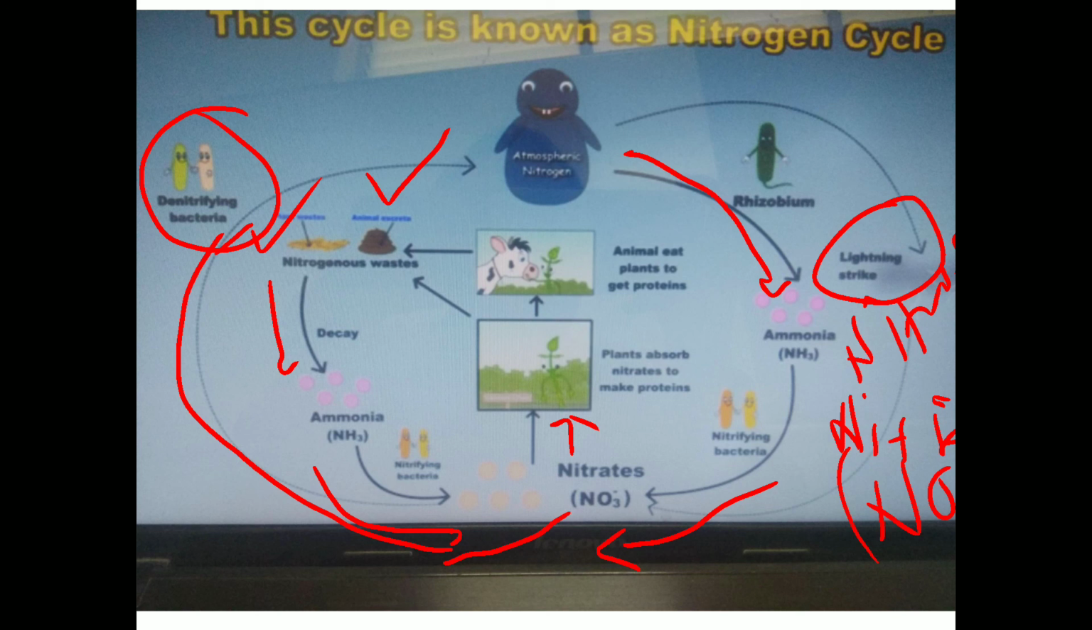If any difficulty arises from that topic, please ask me on my personal WhatsApp number. Then in the notes the reactions are also given, so you can also write the reactions along with the different steps involved in the nitrogen cycle.